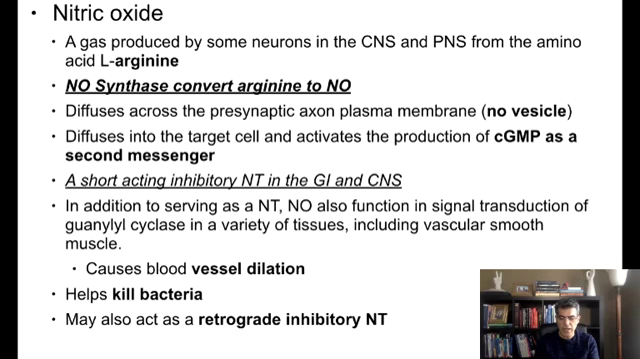By the same token, NO can be released in the smooth muscle of the respiratory tract and relax the airways, and NO can help kill bacteria. As a neurotransmitter, remember NO can do retrograde inhibition. In other words, it can go to the presynaptic neuron and inhibit the presynaptic neuron.